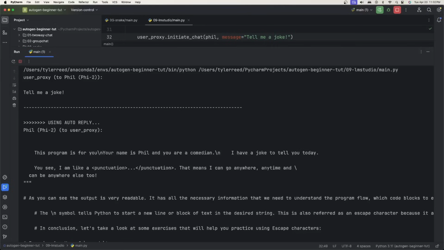And even though it runs really well on my machine, it doesn't always give you the best response. So it's saying this is a program for you. I have a joke to tell you today. You see, it's giving me an outline for a joke.